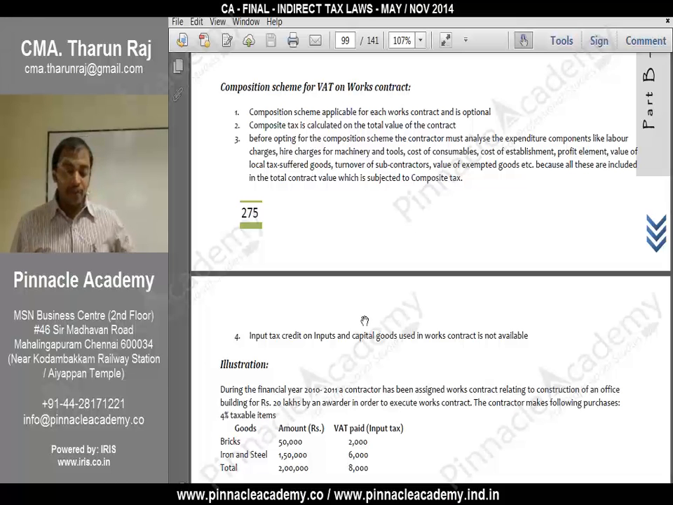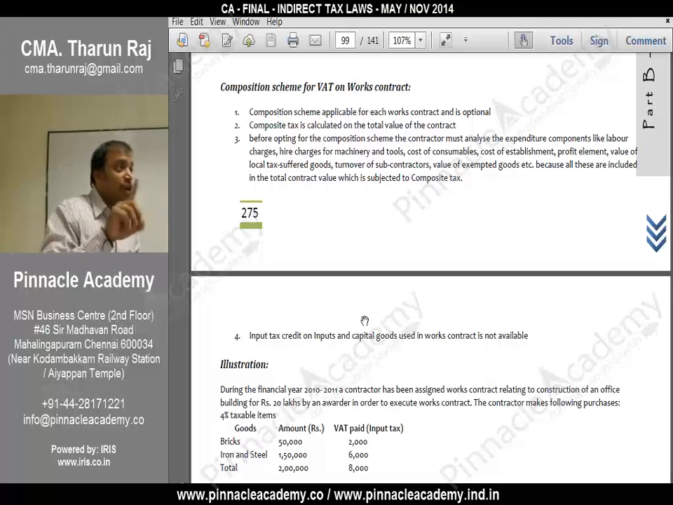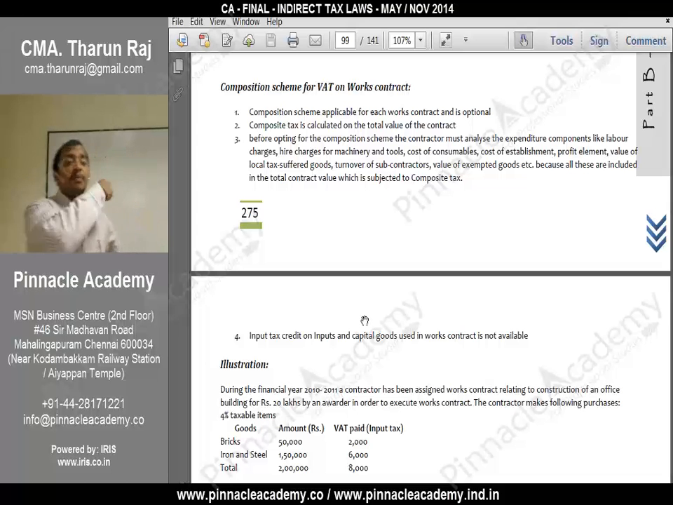Before opting for the composition scheme, the contractor must analyze the expenditure components like labor charges, hire charges for machinery and tools, cost of consumables, because if that element is high, he needs to analyze the labor element. If the labor element is high, composition scheme is not advisable to him, because even on that also he will be paying the composite rate, VAT.